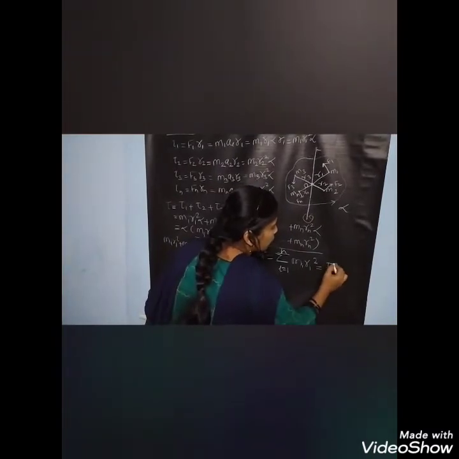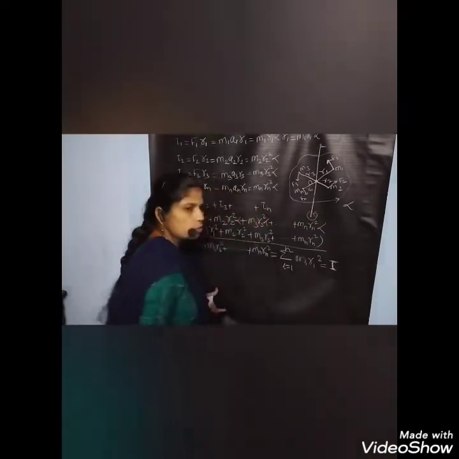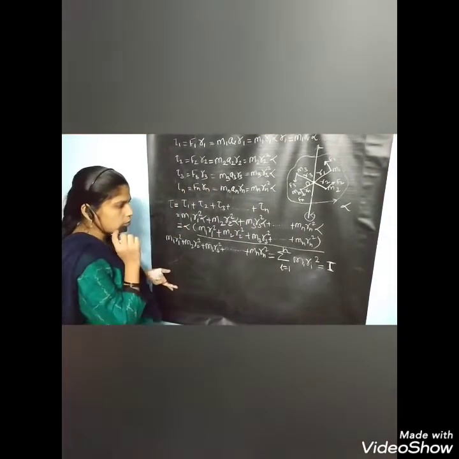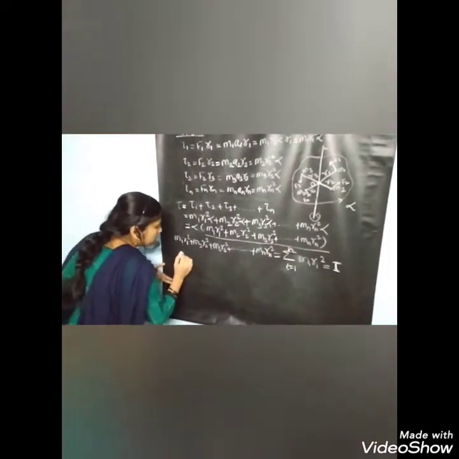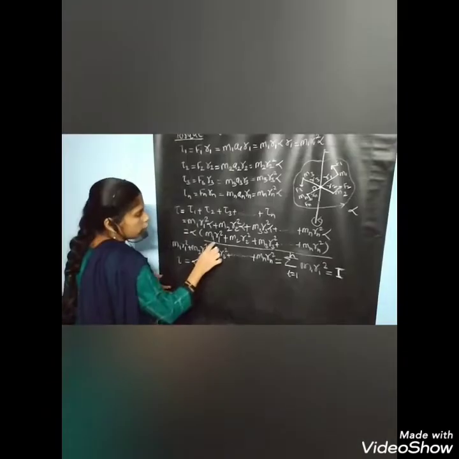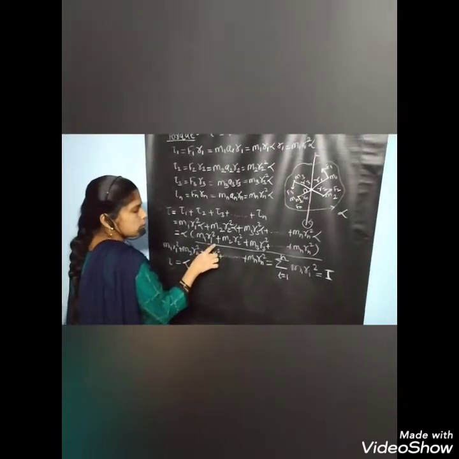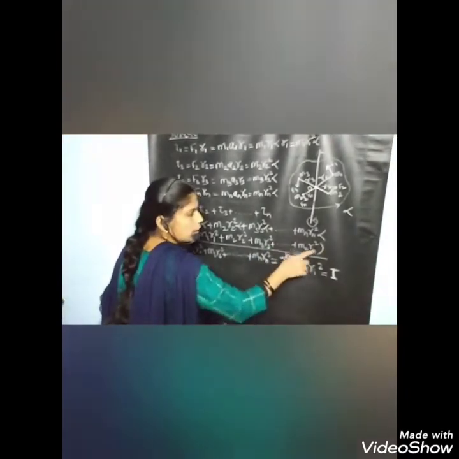This term is nothing but the moment of inertia, and moment of inertia is the opposition to the rotational motion. Therefore, if we put this value in the equation, torque is equal to alpha into m1r1 square plus m2r2 square plus m3r3 square plus mn(rn) square.